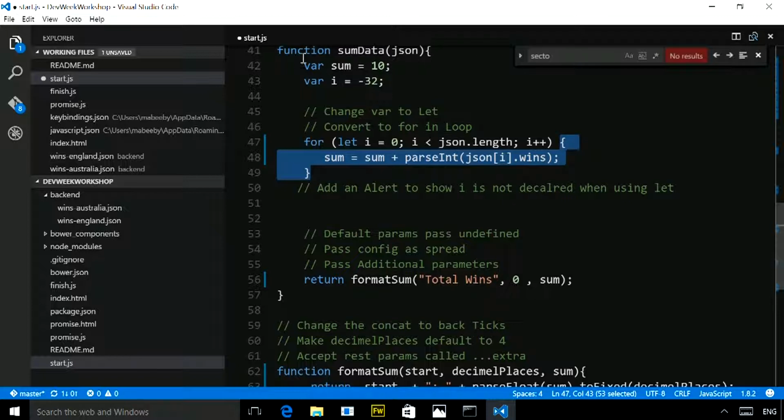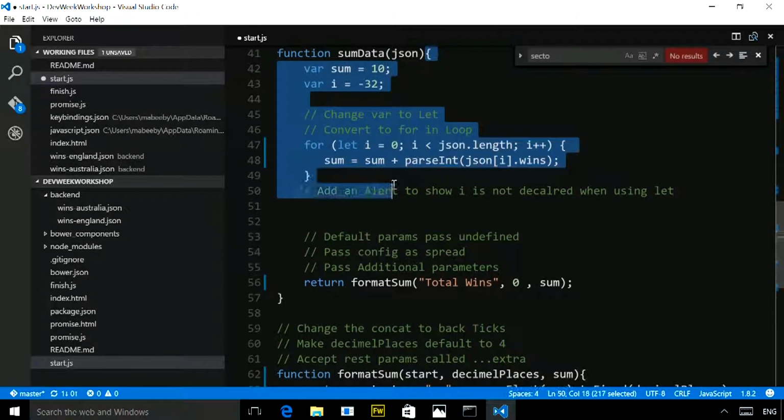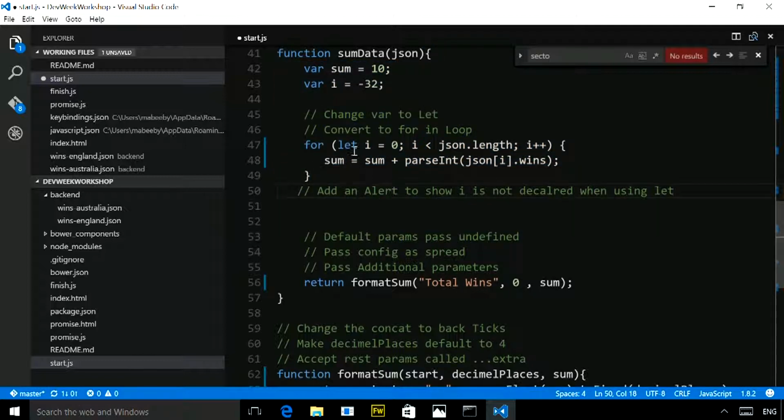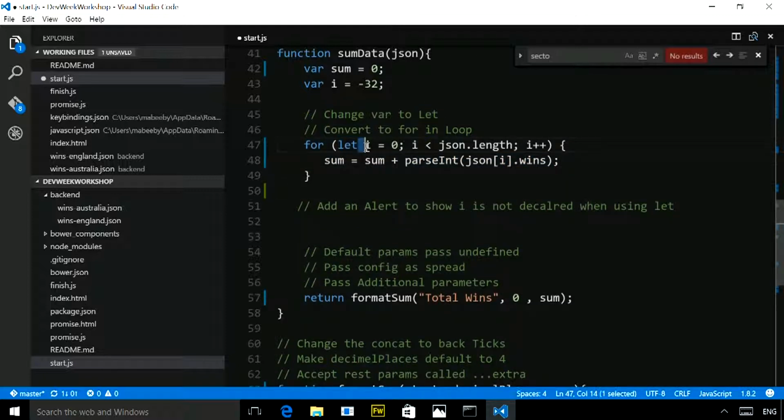A var declared up the top here is going to be available in all of those blocks, whereas a let is only available in the current block that it's created in. Now, in the instance of a for loop, I declare the iterator with a let, so it's only going to be available within this block. I'm going to save it in a variable called i, this integer, which is going to be incremented every time.